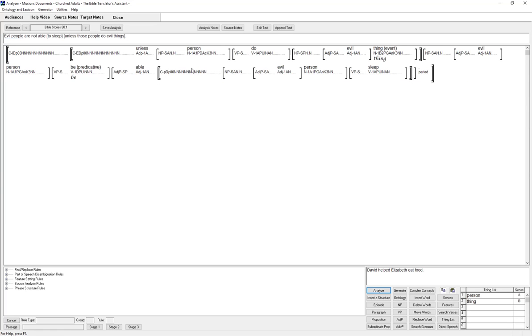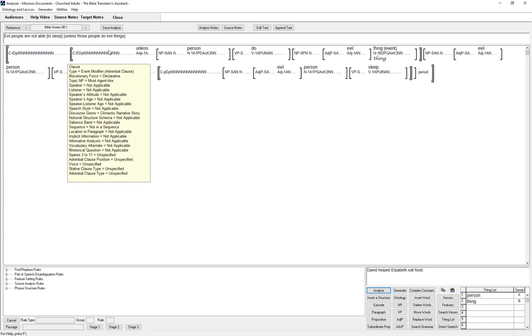Okay. So what we see is that we have, unless those people do evil things, evil people are not able to sleep. Now that would be wrong in that order. The way I wrote it originally it would come out making sense: Evil people are not able to sleep unless those people do evil things.